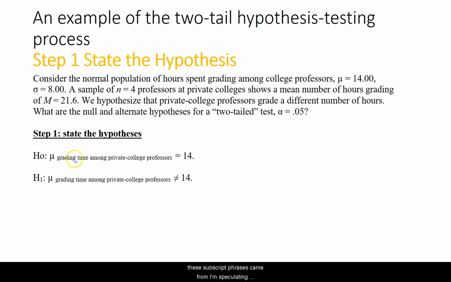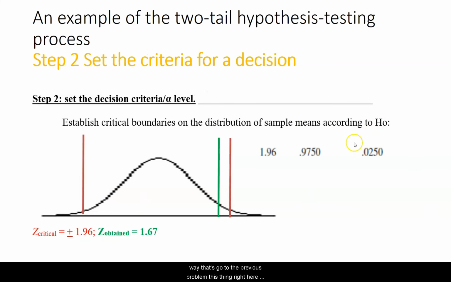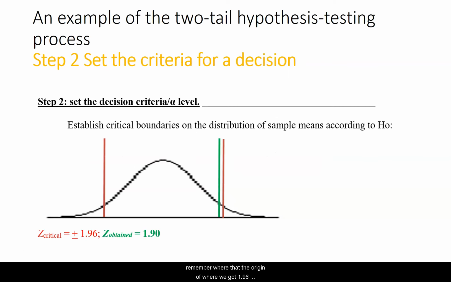Just bear in mind the expression. I hope you understand where these subscript phrases came from. I'm speculating about the number of grading hours among private college professors. If it's the same as the default, the normal 14, then I would say the mean grading time among private college professors is 14. If it's different, and it could be less or it could be more in these two-tailed hypotheses, then it'd be not equal to 14. Same thing. I set my goalpost up. In this case, it happened to be the same as the last problem with alpha of .05 two-tailed. And we remember where that came from before, by the way. Let's go to the previous problem. This thing right here. Remember the origin of where we got 1.96.